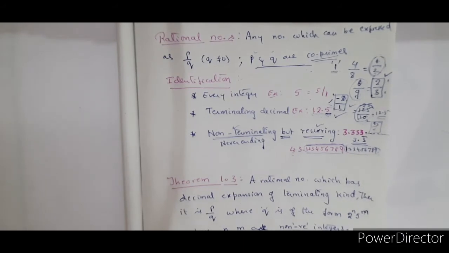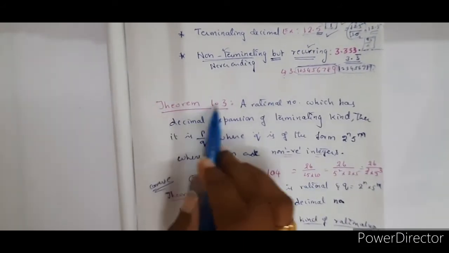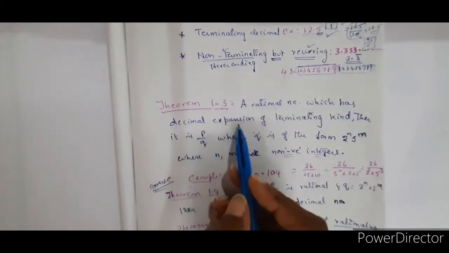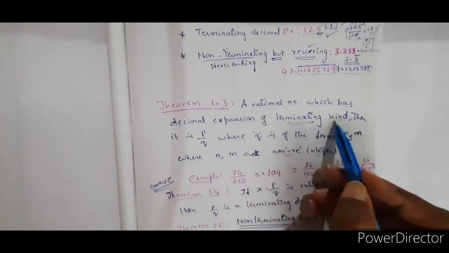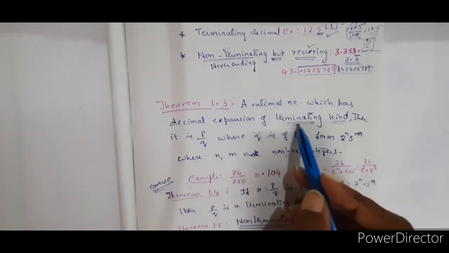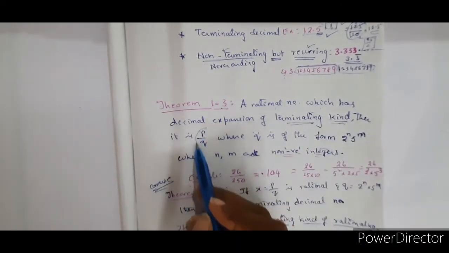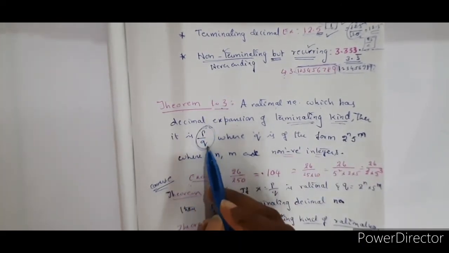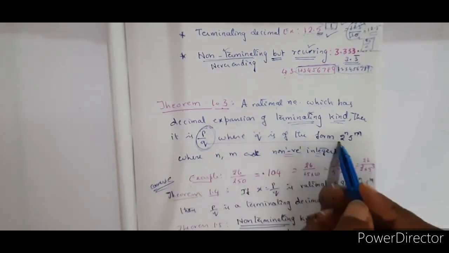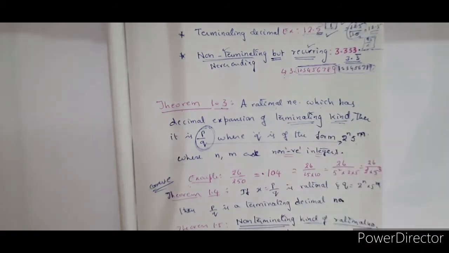Right. So now the theorems. The other theorem we have is Theorem 1.3. A rational number which has a decimal expansion of terminating kind, then that number p by q is expressed in such a manner that q will be of the form 2 power n into 5 power m.